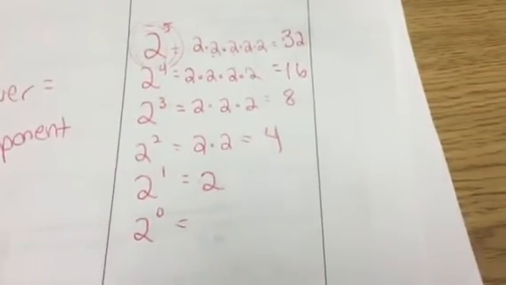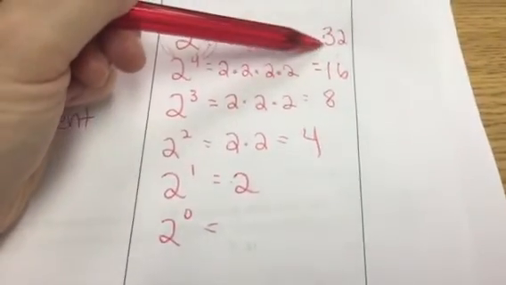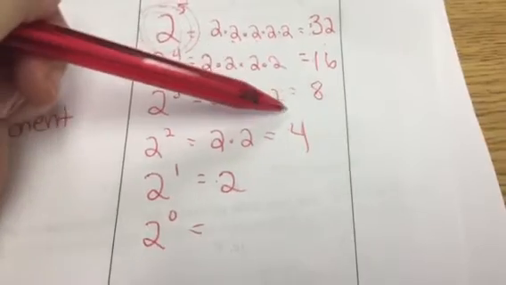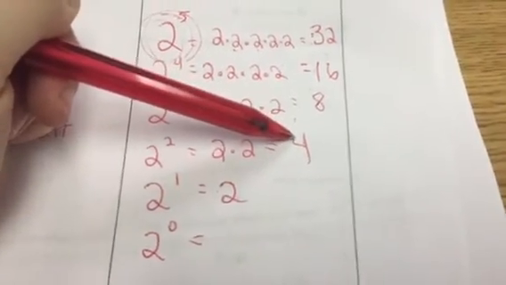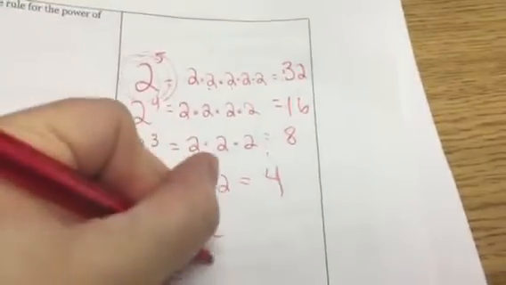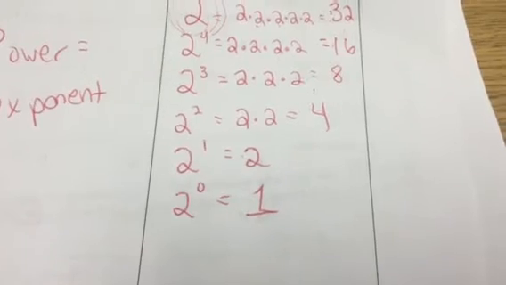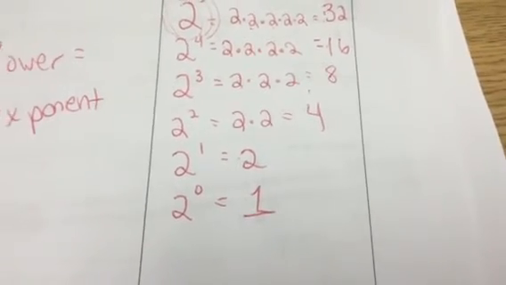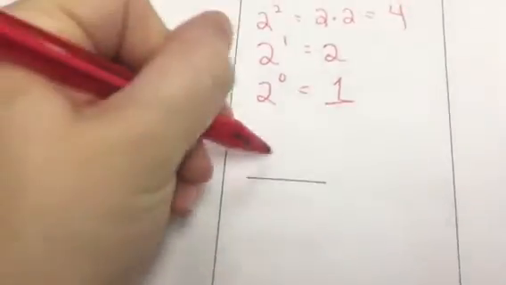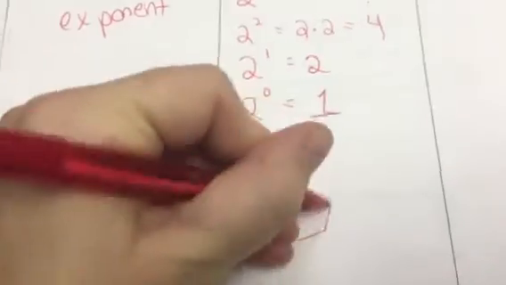Again, some of you at the beginning might have thought, well, I think the answer is 0. Well, by using this, divide by 2 gets you 16. Divide by 2 gets you 8. Divide by 2 gets you 4. Divide by 2 gets you 2. So we need to divide this by 2, which is 1. 2 to the 0 power equals 1. 0 powers always equal 1. And the because, well, we just proved it right there.